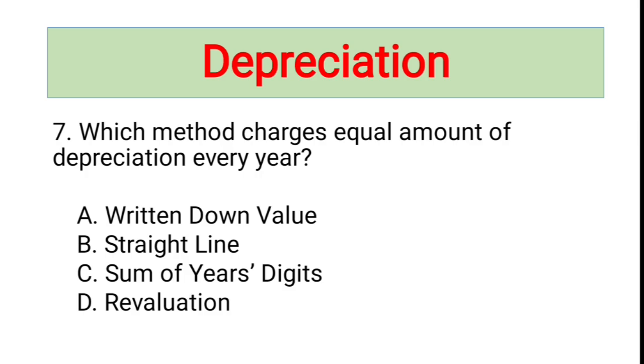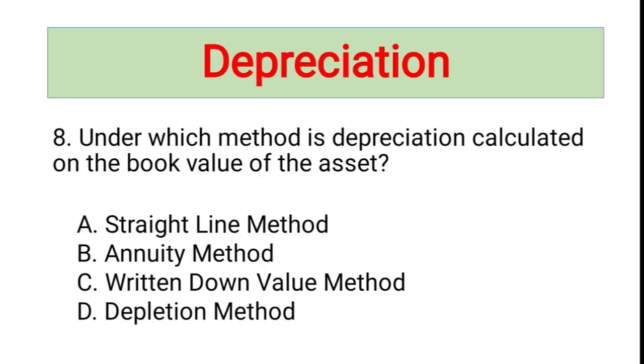Which method charges equal amount of depreciation every year? In straight line method, the annual depreciation amount remains constant because cost is divided equally over the useful life, and that is why straight line method is the right answer.